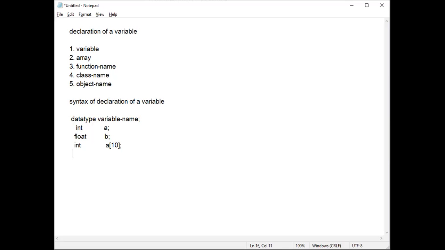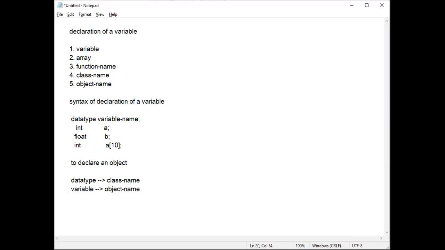Now, if I want to declare an object, we can follow the same formula, the same syntax: data type, variable name. In this case, the data type becomes the class name, and the variable becomes the object name.